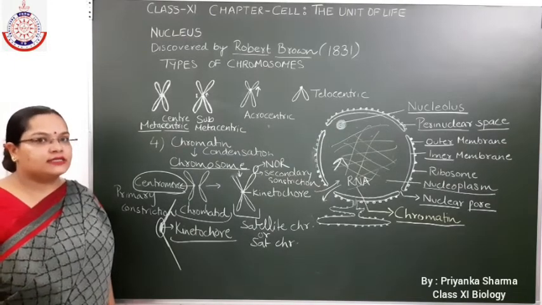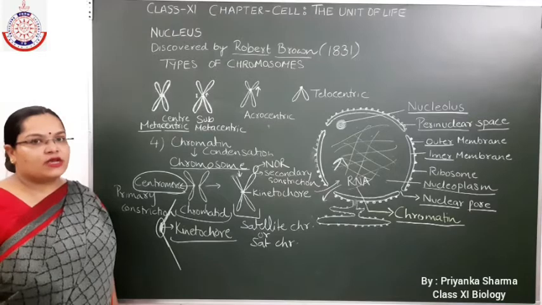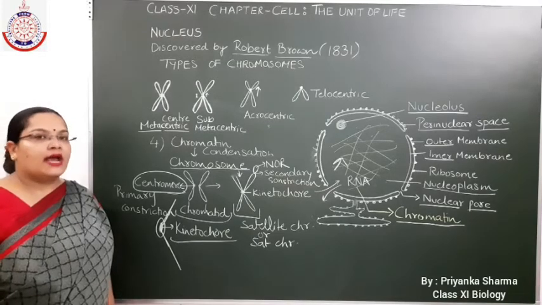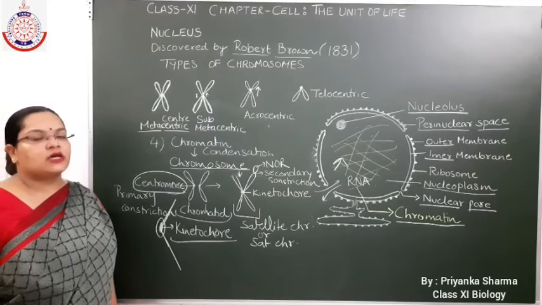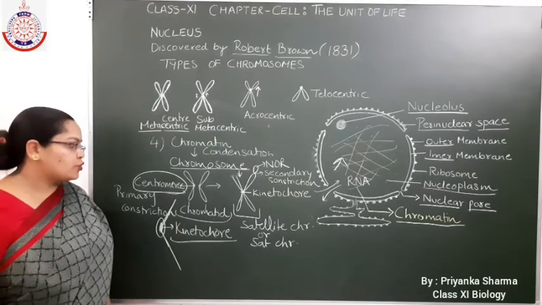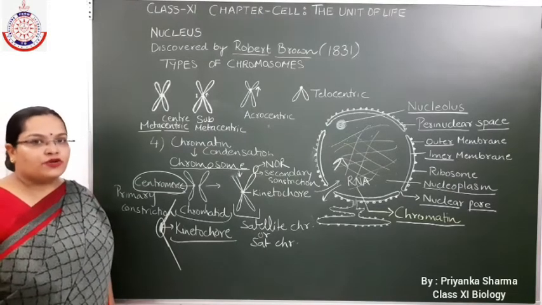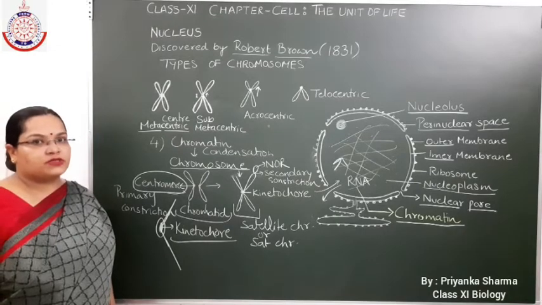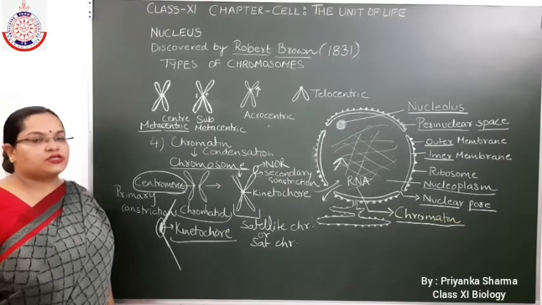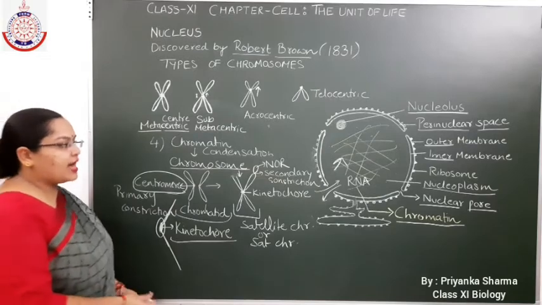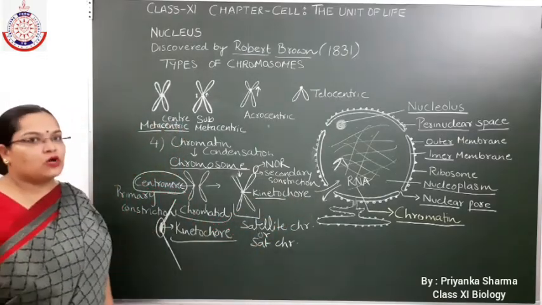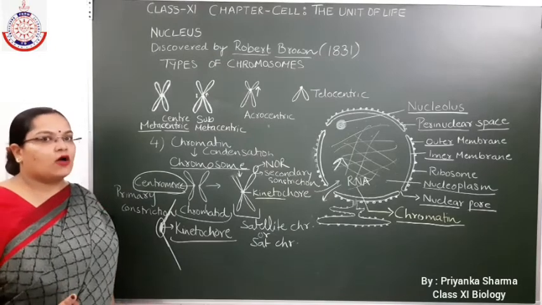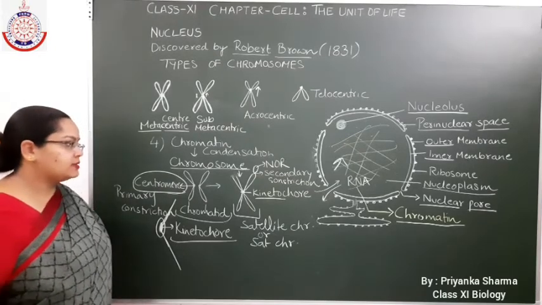Chromosome consists of primary constriction or centromere, and this centromere holds the two sister chromatids together. Centromere has a disc-shaped structure known as the kinetochore, and this kinetochore is responsible for the binding of the spindle fibers.